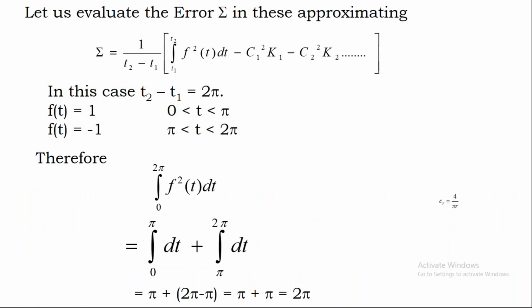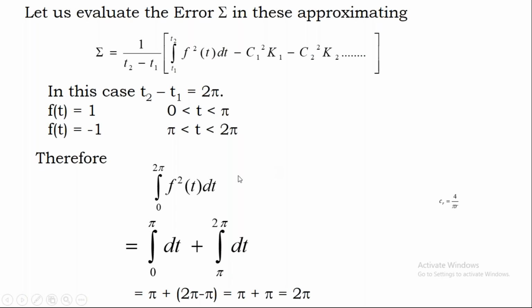Now try to understand the same problem we are considering, the same rectangular pulse. Your actual function exists between 0 to 2 pi, and the total period is 2 pi. T2 minus T1, where T1 is 0 and T2 is 2 pi, so the total period is 2 pi. Here you have to write the integral from T1 to T2 of f square t. If you simplify this, you will get a value which is 2 pi. And you calculated all these values, C1 square, C2 square, and so on.